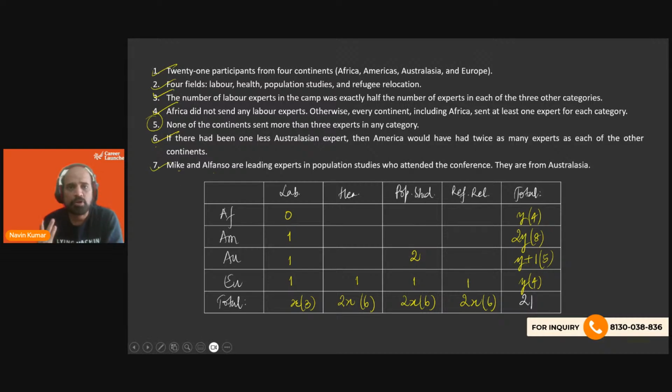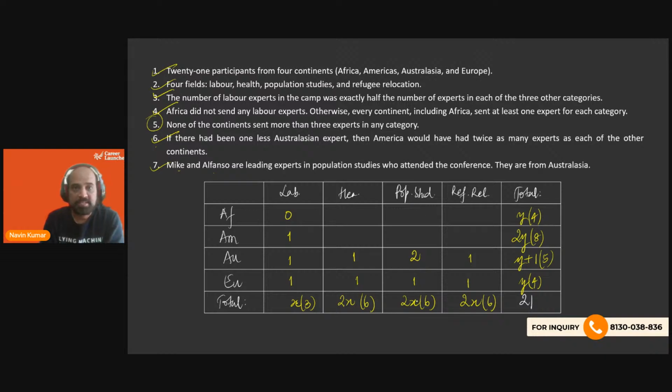It could also be 3. Out of those 3, we are aware of only 2 people, right? This is also very much possible. Now, the moment I have a 2 here, and if I look at Australasia, I need an overall of 5 in that row. 3 is already there, so this is 1 and 1, which means this is specifically 2, right?